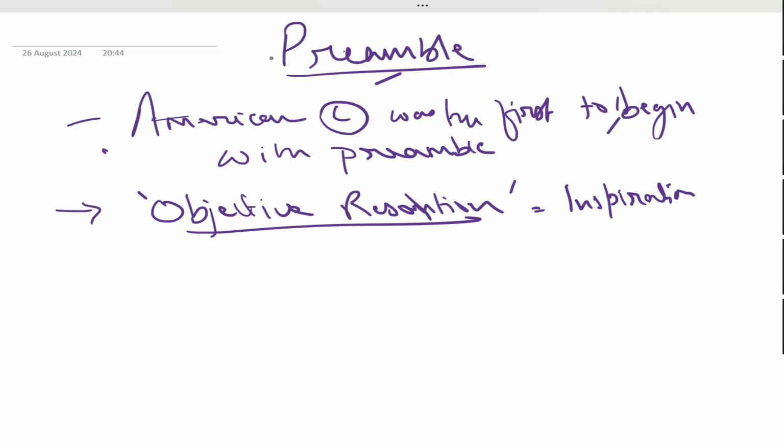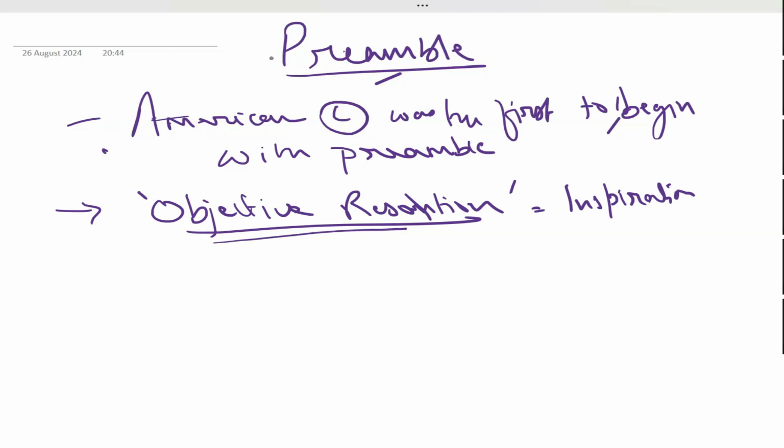Can you tell me one thing? Preamble is found before the Constitution starts. Was it written before the Constitution, or was it written after the Constitution got completed? After. After the Constitution got completed, it was written. Because we had the objective resolution on which we focused.